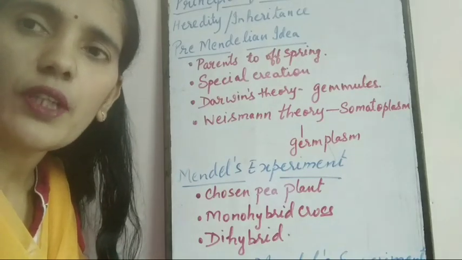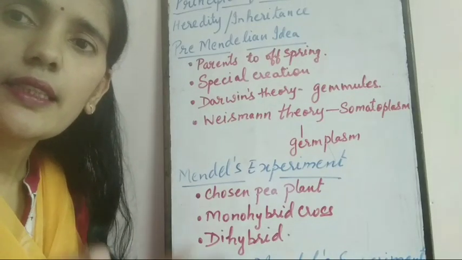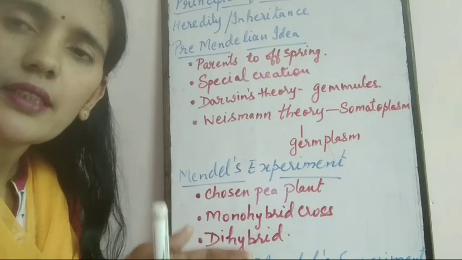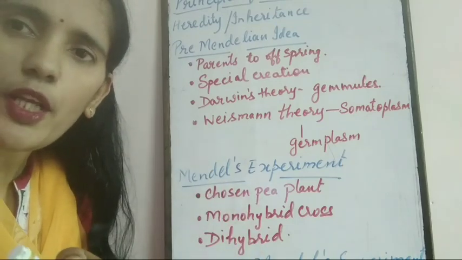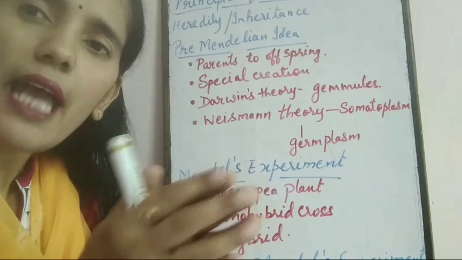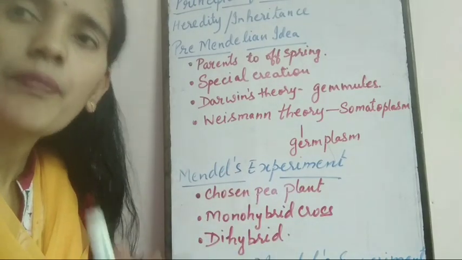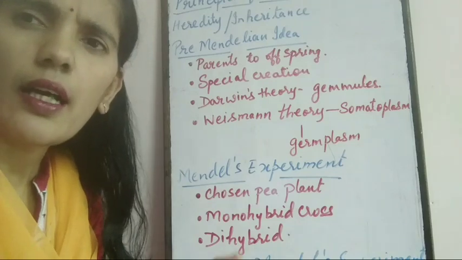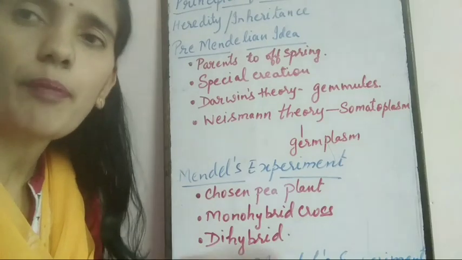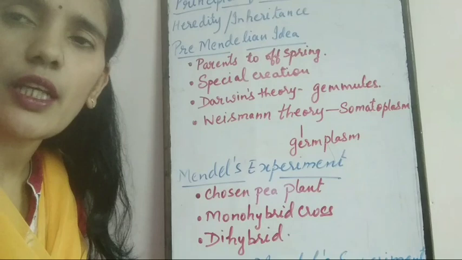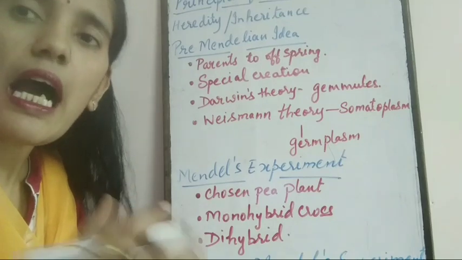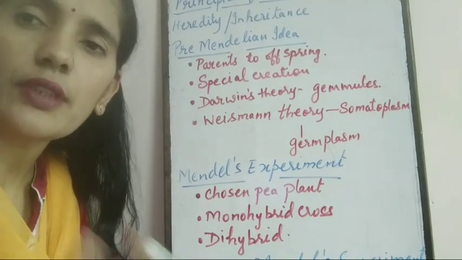In simple words, parents' characters are transferred to the offspring, but not as they are; it is in the form of dilution. It means they get mixed up with both parents' characters, but they were not able to say how the process takes place.